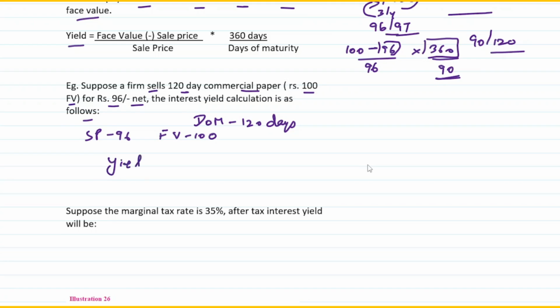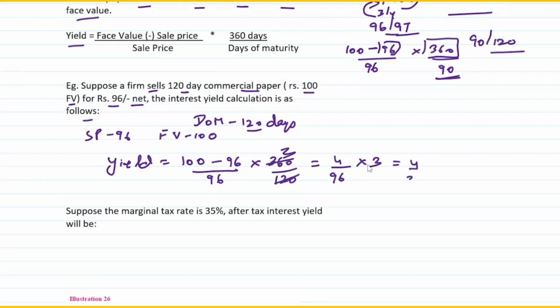Yield is very simple. As we already discussed, it is going to be the face value minus the sale price, divided by the sale price, into 360 by the days of maturity. What is the number of days of maturity? It is 120. So if you simply calculate, you will get 4 divided by 96 into 3. If I cut this, it gets 4 by 32, or I can say this is 0.125, or 12.5%, right? So this is how I am supposed to calculate the yield on the commercial paper.